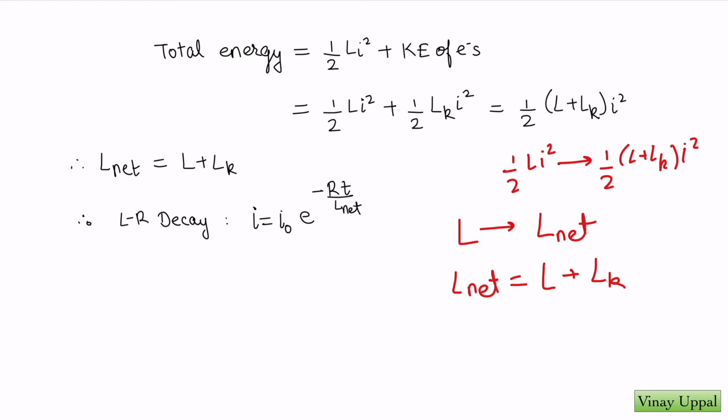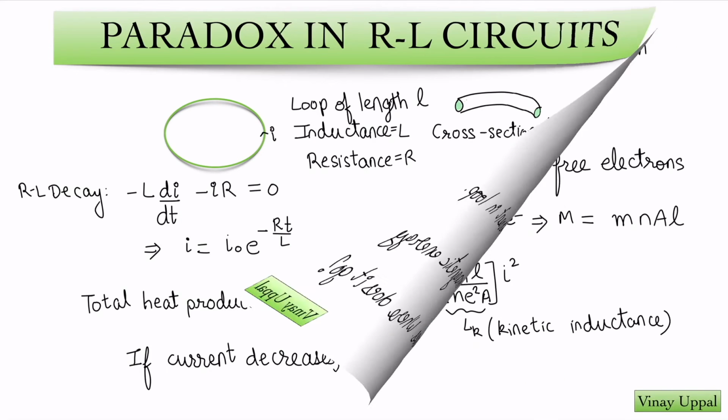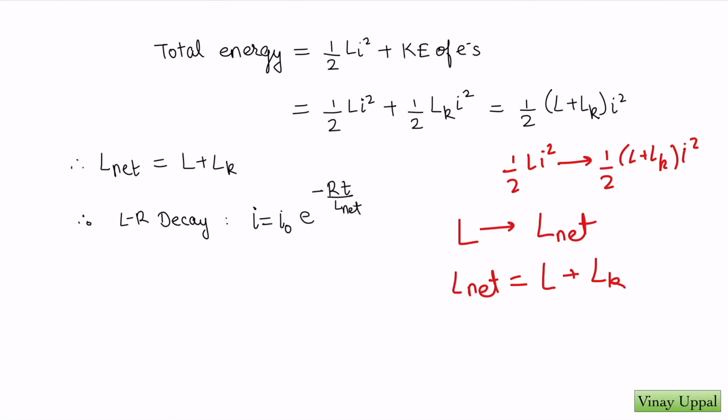So how will our equation change? We saw this equation for current was I naught e raised to minus RT by L. All you have to do is replace L by the net inductance, that's it. So now the current equation will be I is I naught e raised to minus RT by L net, where L net is self inductance plus the kinetic inductance. So pretty much in all RL circuits, if you ever have to include the kinetic energy of electrons, simply replace L by the net inductance.